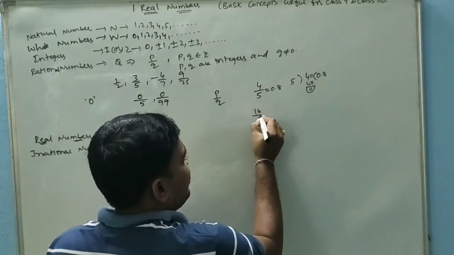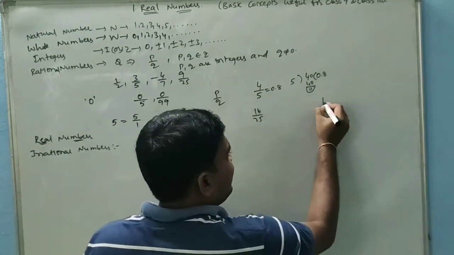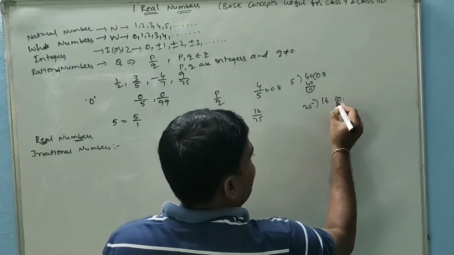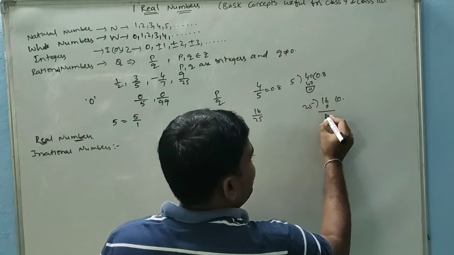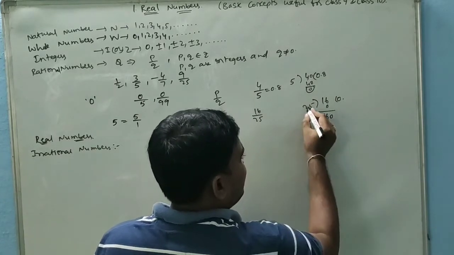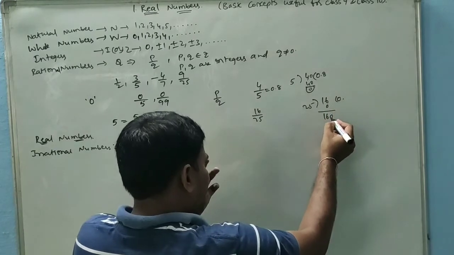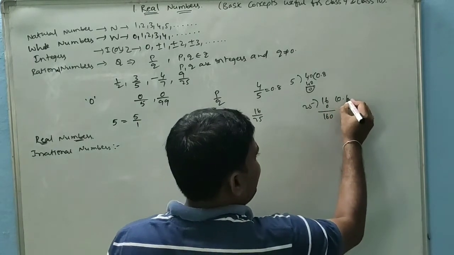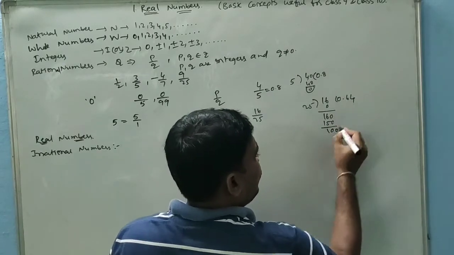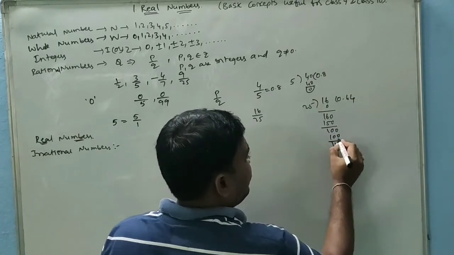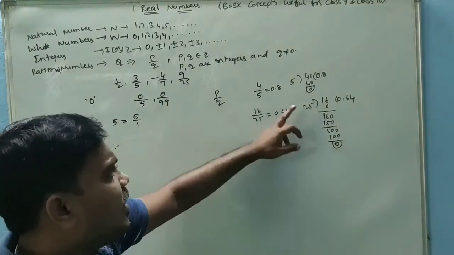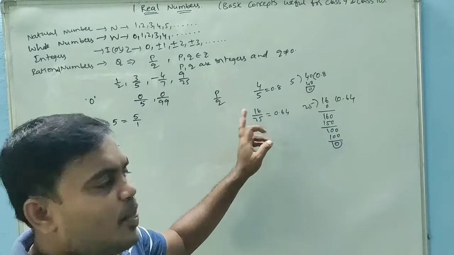Next, 16 by 25. Taking 16 by 25, 0 point, so 25 into 0, then 160. Taking the point, we keep 0. 25 into 6, 150, remainder 10, 100. 25 into 4, 100. So 0 came and we stopped here. So this is equal to 0.64. This is also terminating.